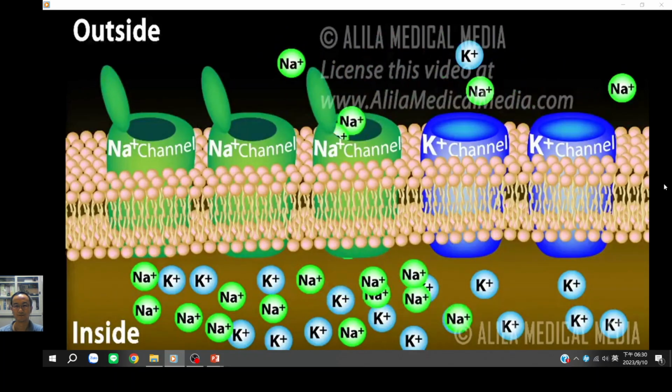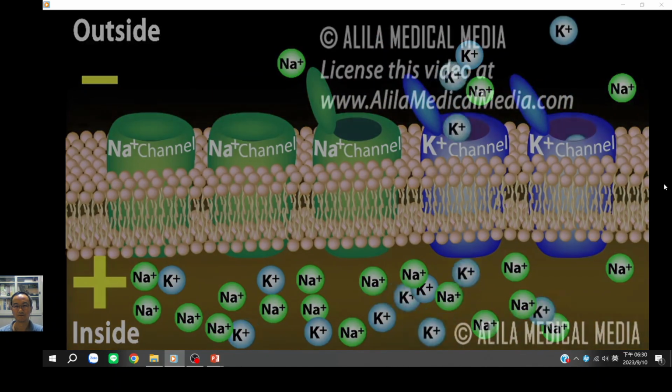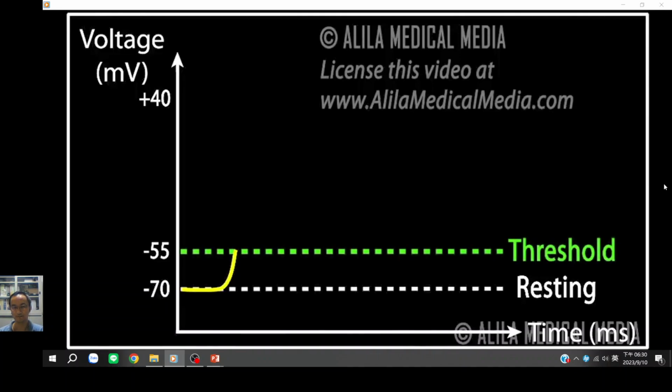They open at some values of the membrane potential and close at others. For an action potential to be generated, the signal must be strong enough to bring the membrane voltage to a critical value called the threshold, typically about -55 millivolts. This is the minimum required to open voltage-gated ion channels.